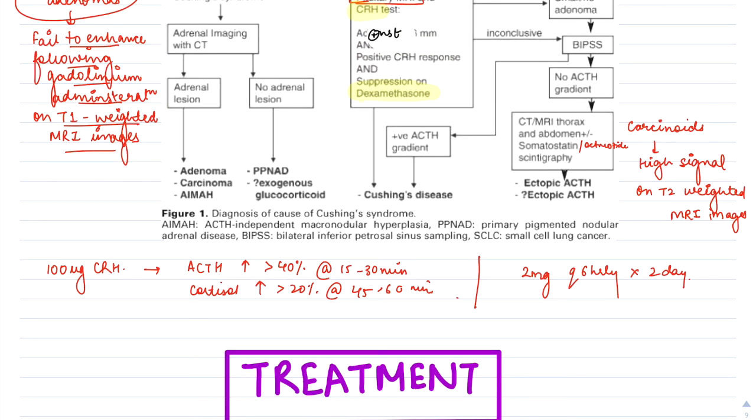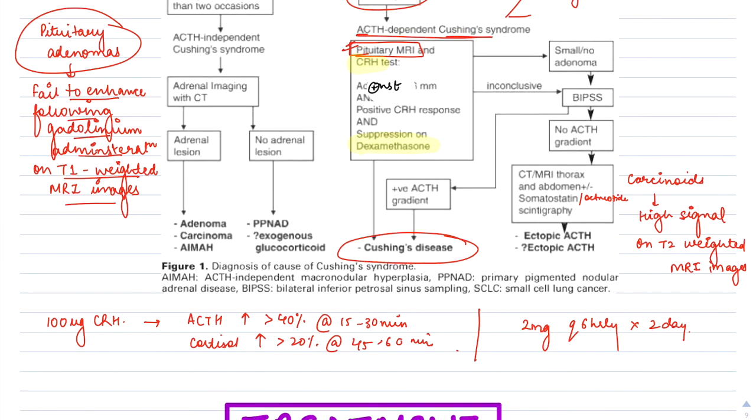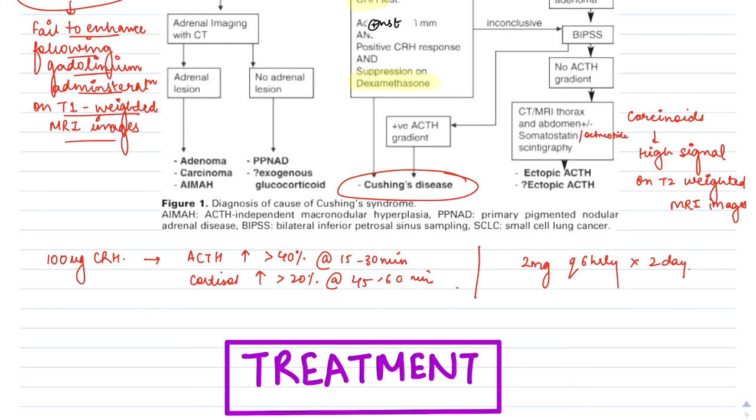It fails to suppress the cortisol, and it is confirmatory of Cushing's disease. Okay, if it is both negative or inconclusive, we can do the inferior petrosal sinus sampling. In inferior petrosal sinus sampling, we measure the petrosal to peripheral blood ACTH levels.